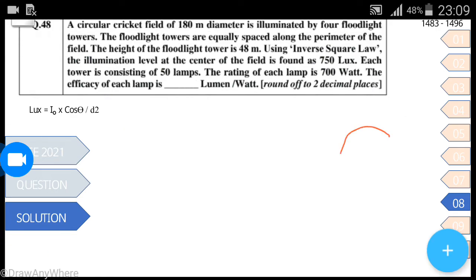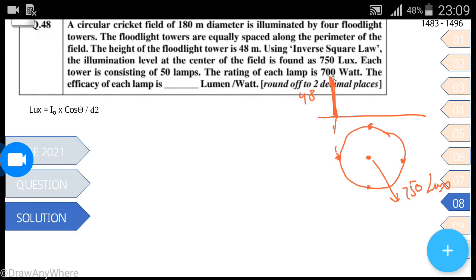So if this is a cricket field and 4 floodlight stations are these, at the center the lux level is 750 lux. Let me show its elevation also. This is a tower which is 48 meter, and rays are coming to the center.